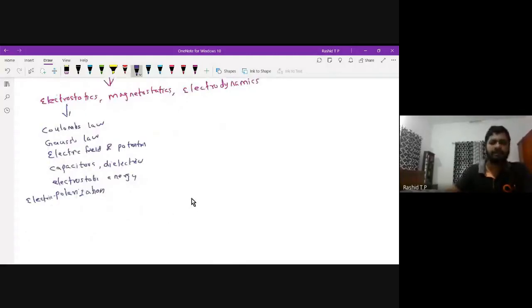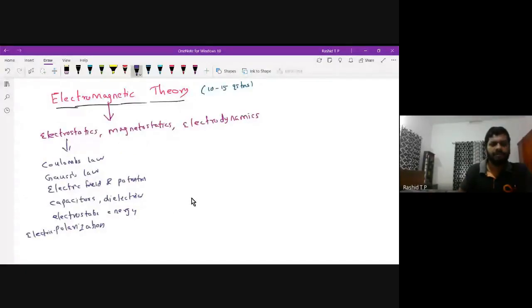In electrostatics, the application of Gauss's law is very important. Problems based on Coulomb's law, a large number of problems are there. In magnetostatics, the most important thing is the Biot-Savart law and its application, and Ampere's law and their application.